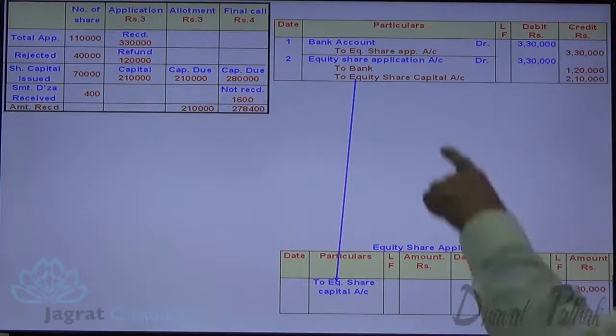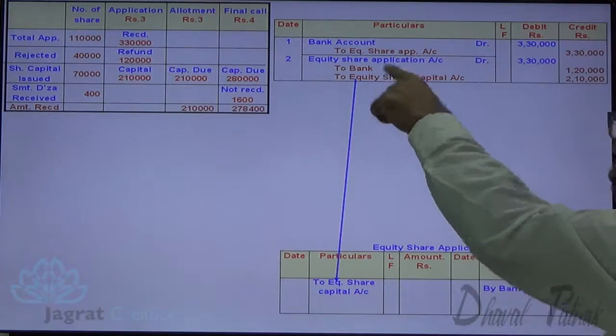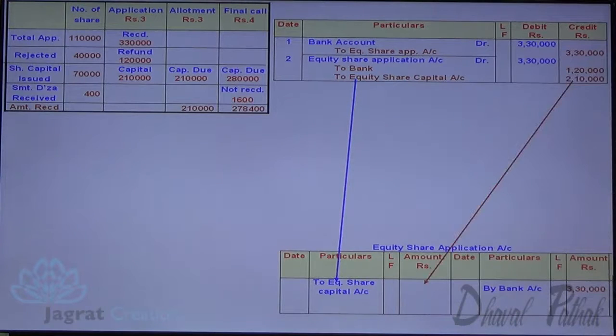Now share application account is debited. These are the two opposite titles. So here share application account debit to equity share capital account credit 2,10,000 and to bank account 1,20,000. So this is how share application account is prepared and it gets closed.